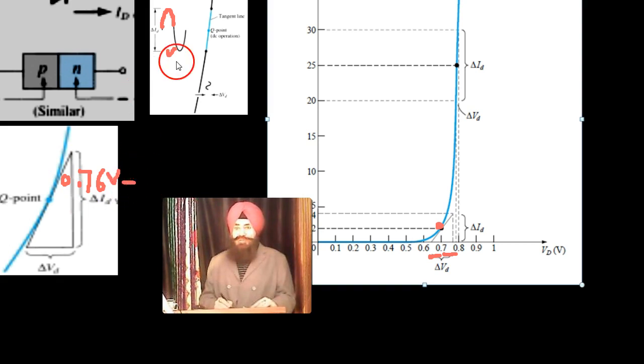When the negative cycle comes, it becomes 0.65. Then what is the total span? It is this minus this, that becomes 0.11 volt.